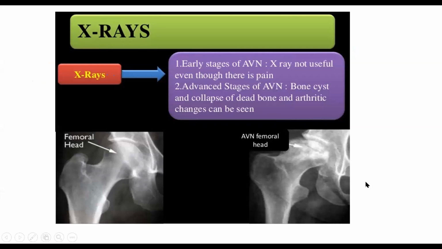Now you come to X-rays. So what happens in X-rays? In the early stage of avascular necrosis, it is also a slow process, like chronic osteomyelitis and all that. It is a very slow process. You cannot find avascular necrosis on X-ray in 1 day or 2 days. Initially it takes many months to show on X-ray. So if the patient starts getting pain and you do an X-ray, you will not find any problem. Initially you have to find the problems in MRI or bone scan. You cannot find it on X-ray in the earlier stage.